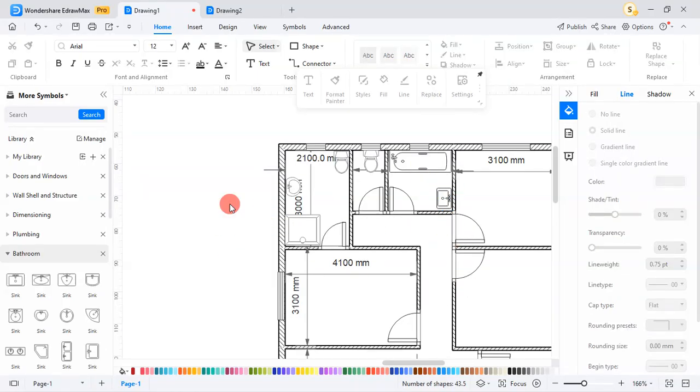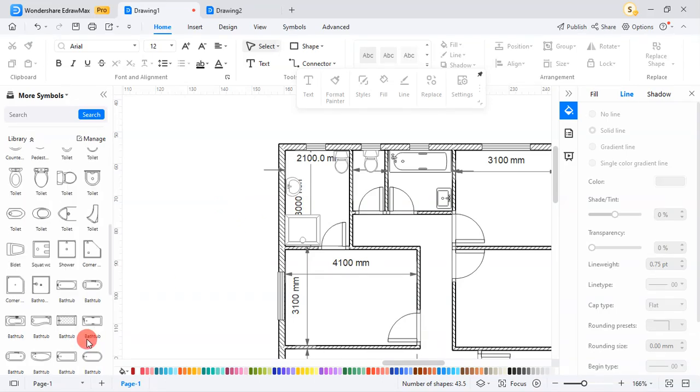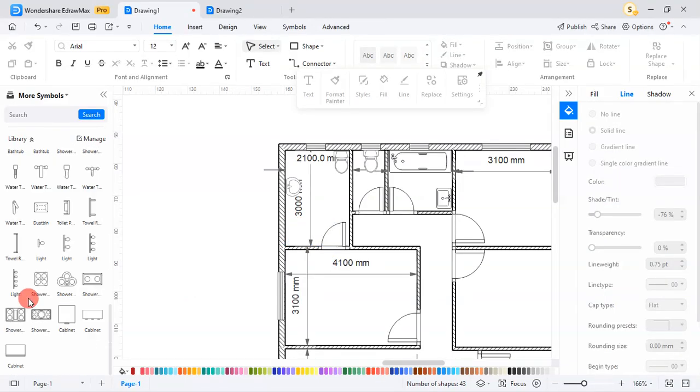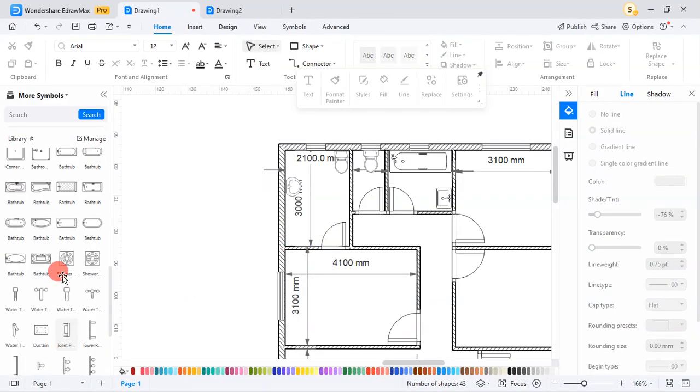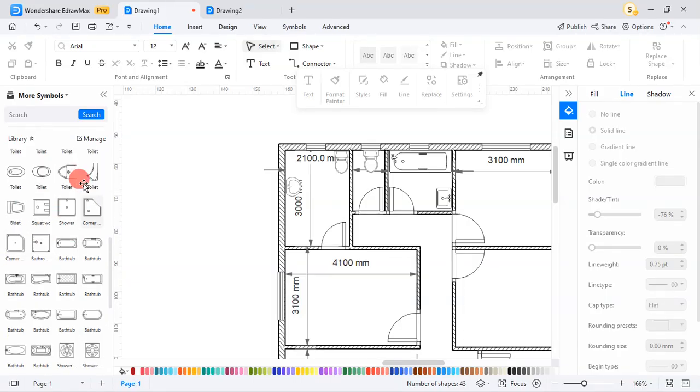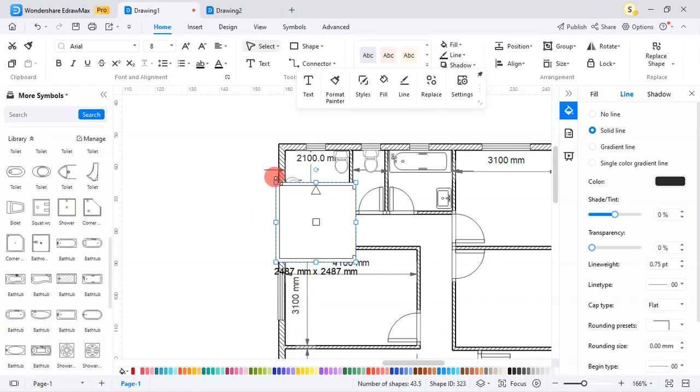So as you can see here, I've placed my fixtures. Let me use a better symbol for my bath. Okay, so I have a shower here. And a shower. I can use this, and drag and drop.